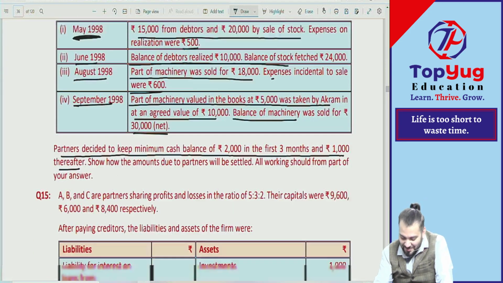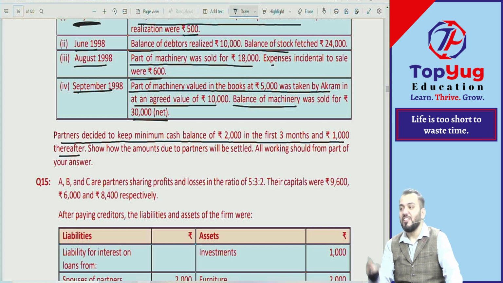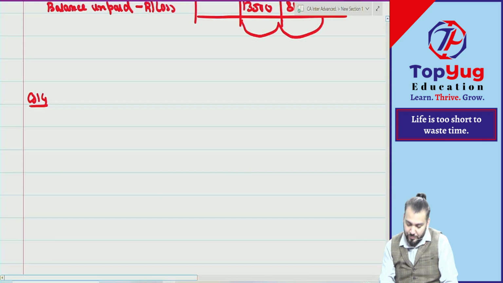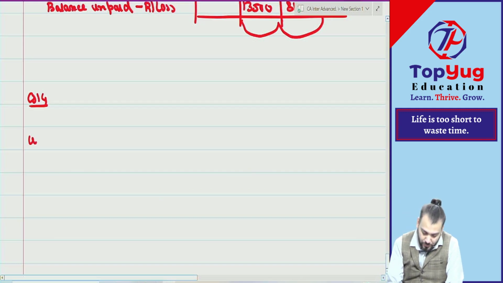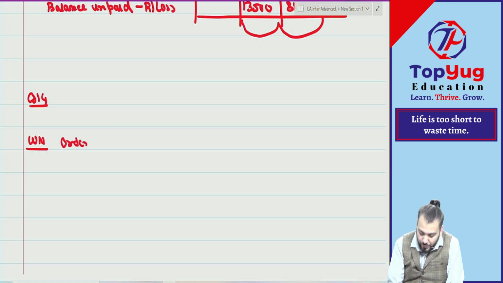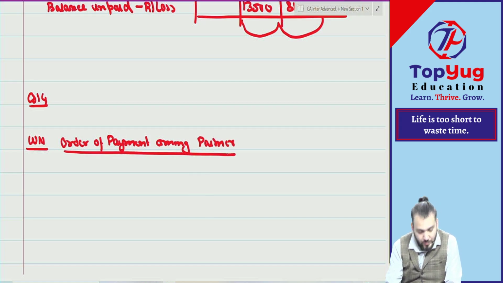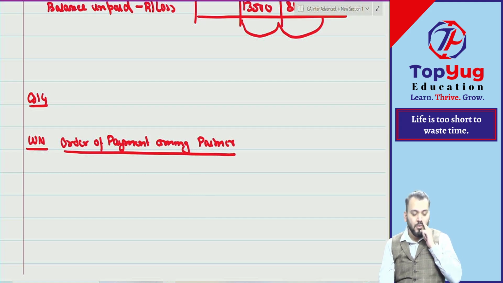Okay, so first you will do what? Order of payment among partners. That you do first. Fast. Order of payment among partners. Just give me the order of payment. I will not do it.